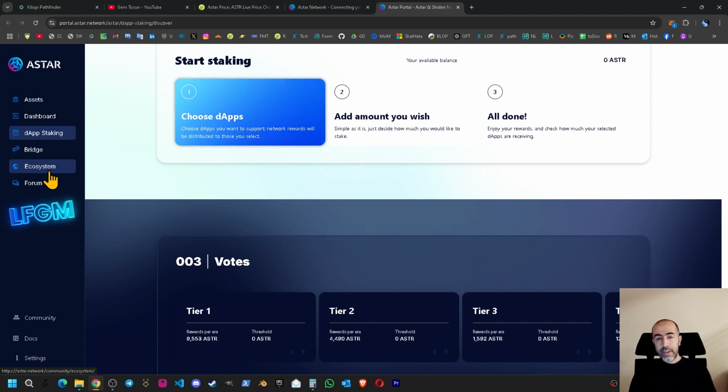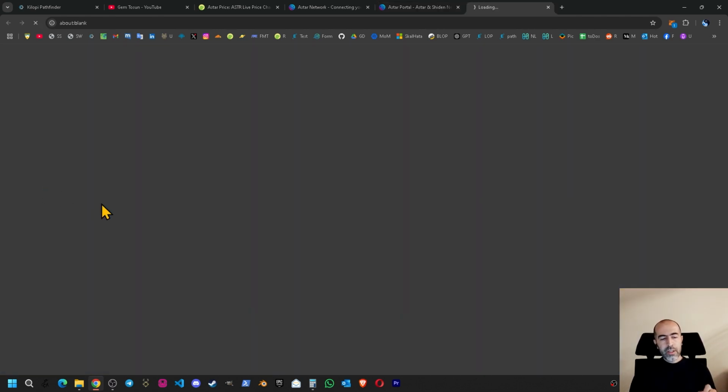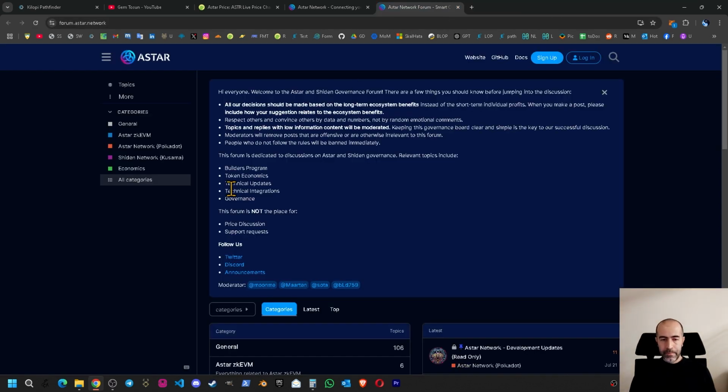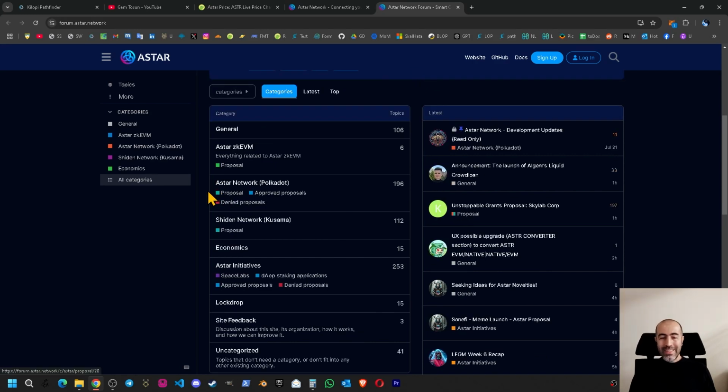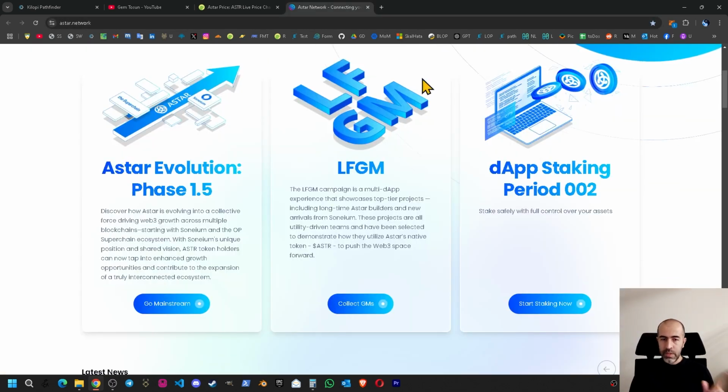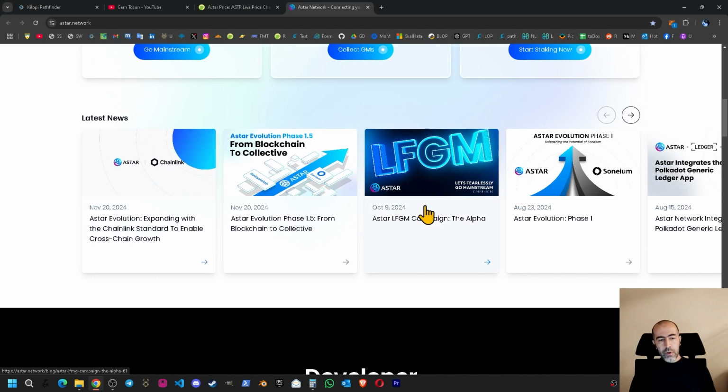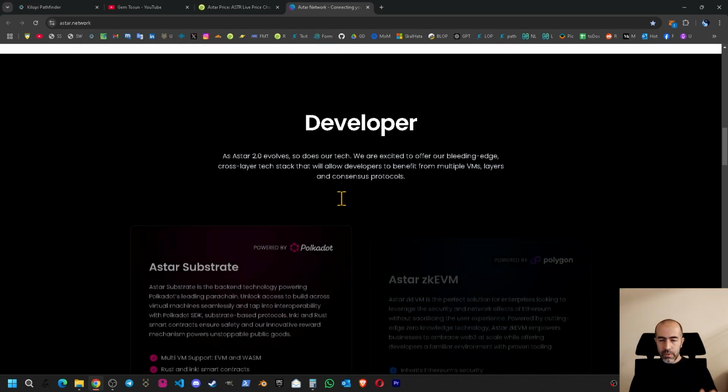The next one is ecosystem, we will see on the web page. The other one is the forum. So the forum is still active. In the last 1 year, chains are losing some attention and the forums are not really active. But for Astar, it is still active because of the DF staking system, which is great. So when we go down a little bit more, we can see the latest block shares. We will check it in a minute.